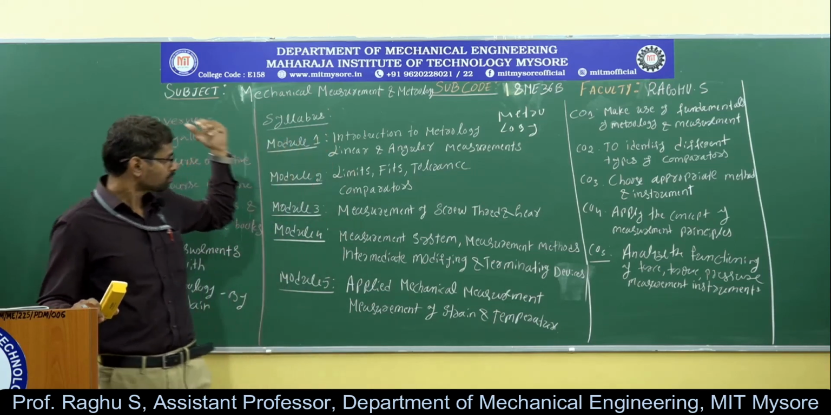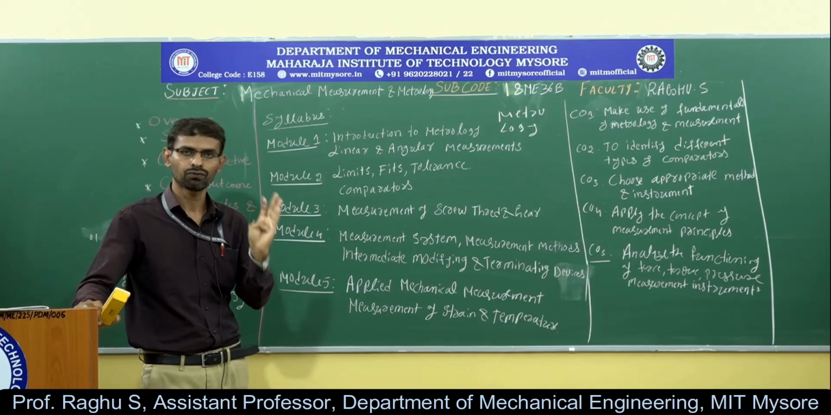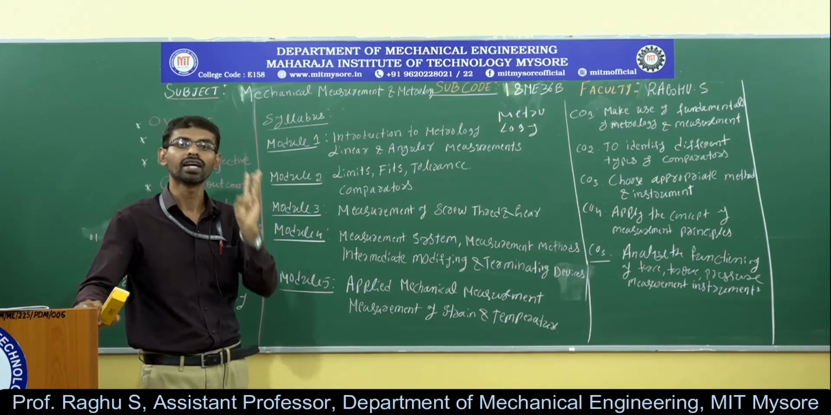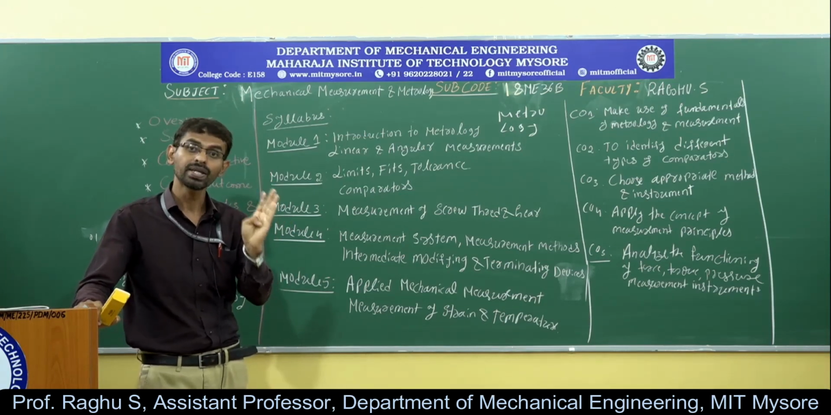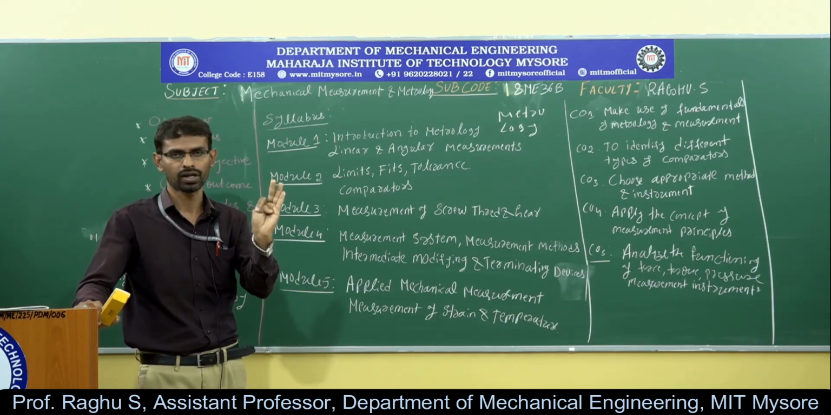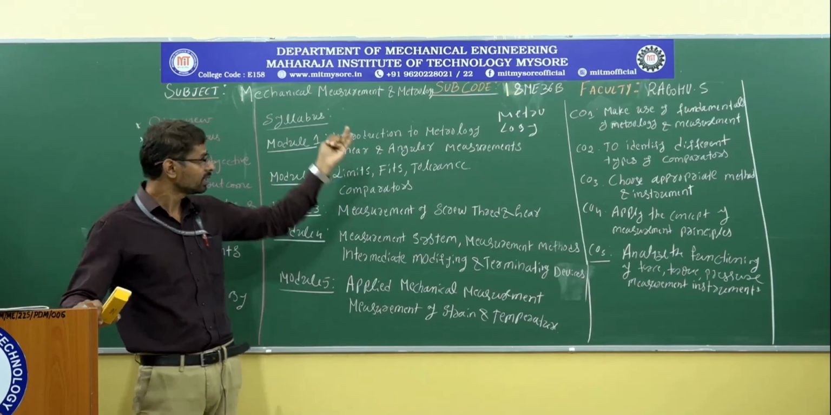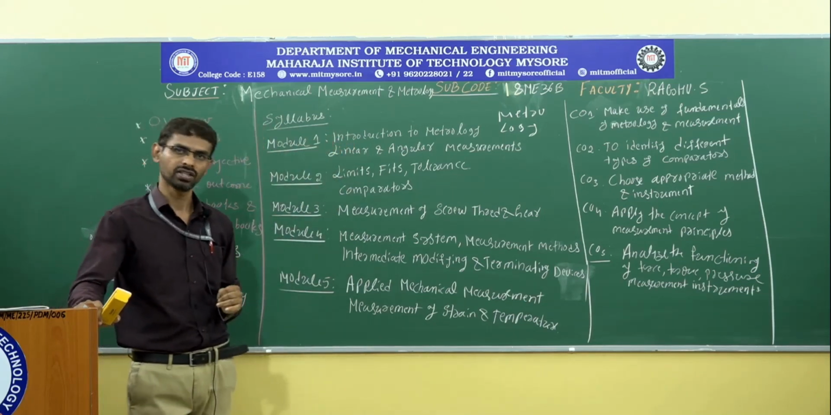In the next session, we will discuss the construction features of length standards: the first one, the Imperial Standard Yard, which is the first length standard; the second one, the International Prototype Meter; and the last one, the optical standard. In the next class, we will discuss the construction features of these three standards.